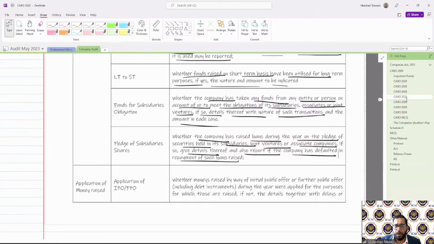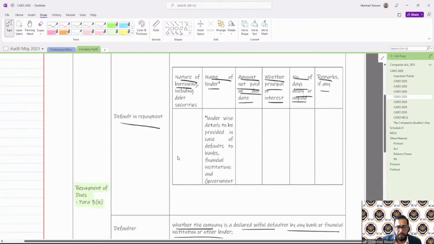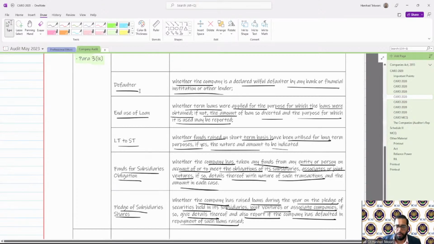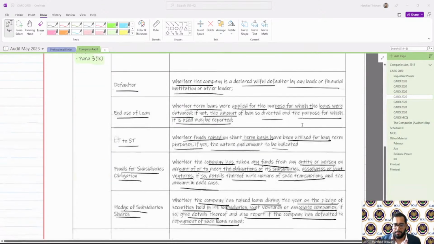Repayment of loans. Okay, so three things. Whether there is any, so total 5 items in loan: default in repayment, whether willful defaulter, and use of loan, that is for which purpose it was obtained and for which purpose it is used, long-term to short-term use, funds for subsidiary obligation, pledge of subsidiary shares. This is for the repayment of dues. Para 3, clause 9.